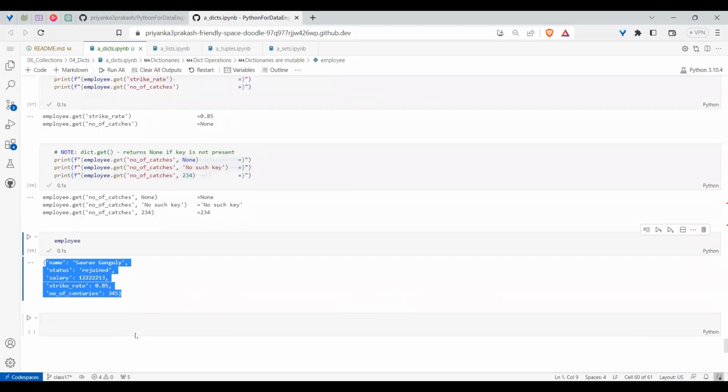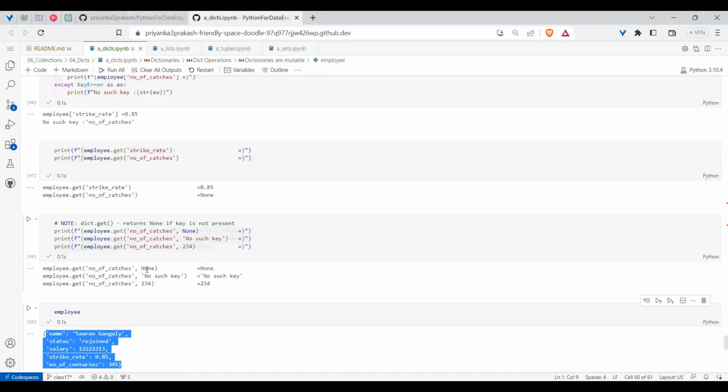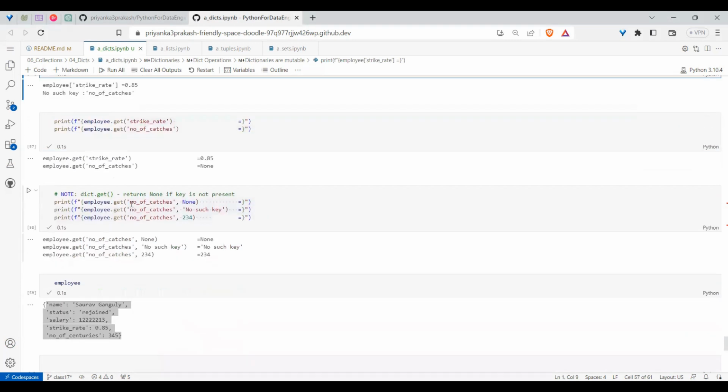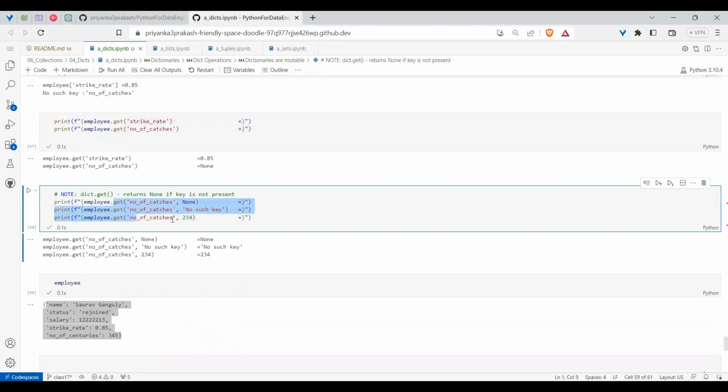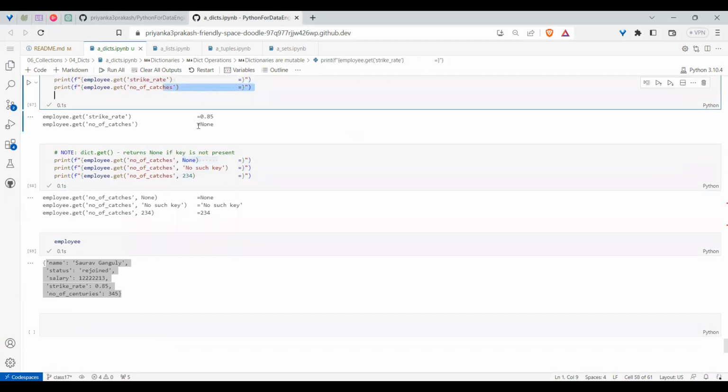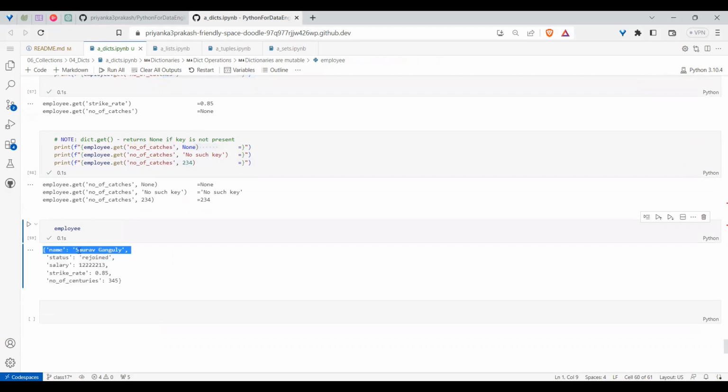Fine. So what if you want a key that is not present to be added, and the value to come? If you want that kind of scenario, the last scenario comes. I repeat again: in the first scenario, if you have a value, you get it. But if that key is not present, it will throw a key error. To avoid that, you go for get. But get will give the value if the key is present. If not, the default value, whatever you mention. If you don't mention one, by default it is None. But it will not change the original dictionary.